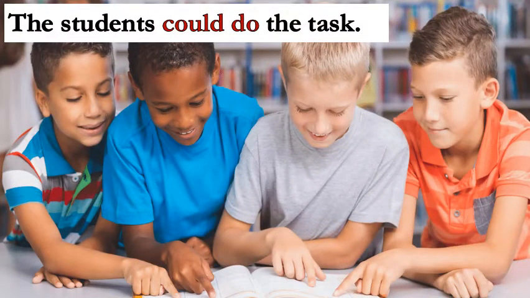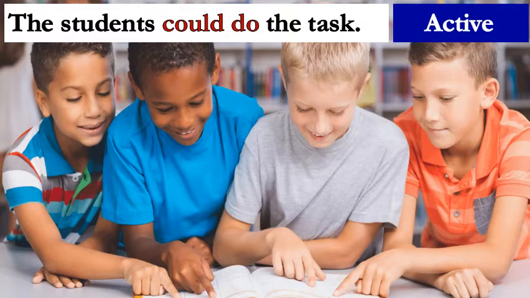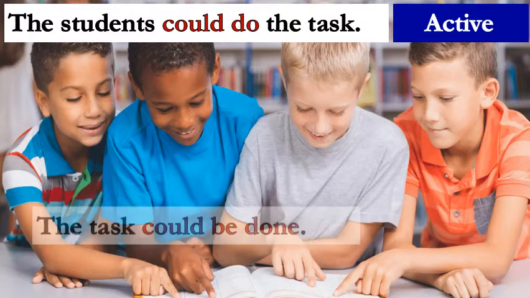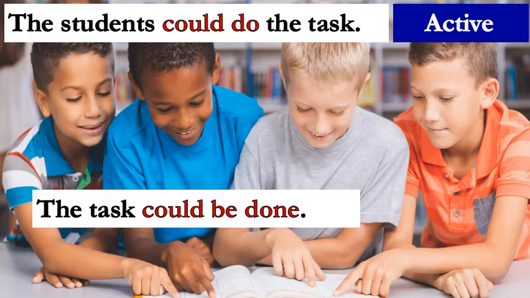Another example: the students could do the task, the same as the previous sentence. Who can change it into passive? Here the sentence is active. The students could do the task. Think and try to say the answer. Yes, good. The task could be done.